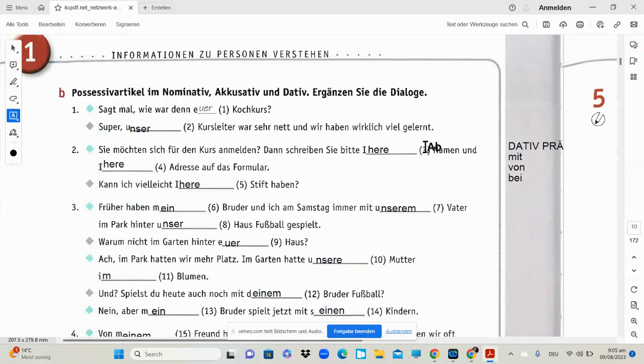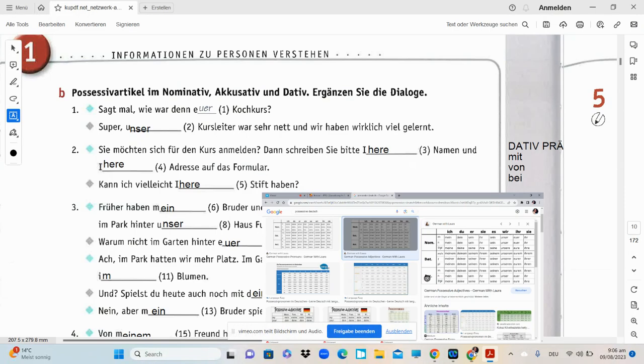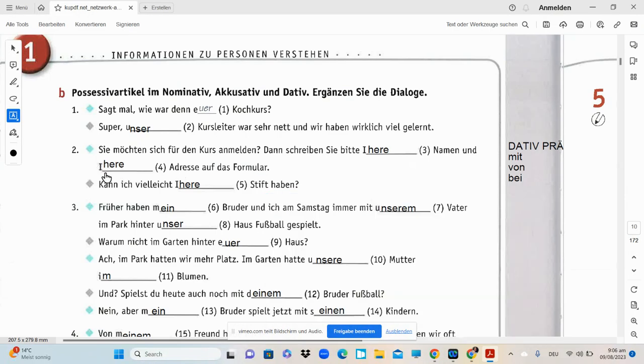This has to be accusative case. In accusative plural, we'll simply search for what the answer can be. So in accusative plural, Ihre Namen, plural, and your address. Address again is plural, so again it goes just Ihre. Okay, let's check, and in case it is wrong, we'll correct it. Okay, it's Ihre Namen and Ihre Adresse.